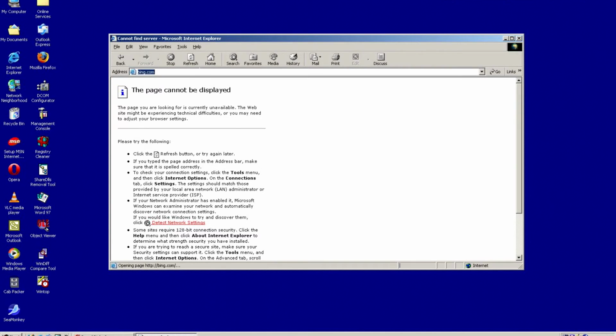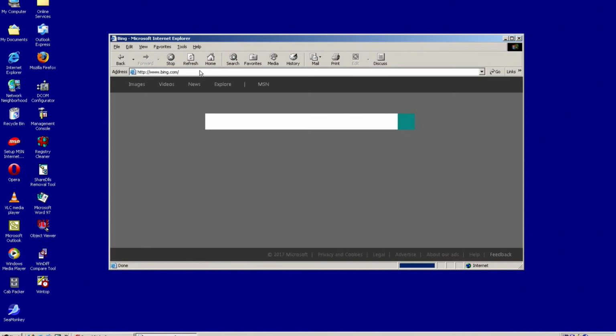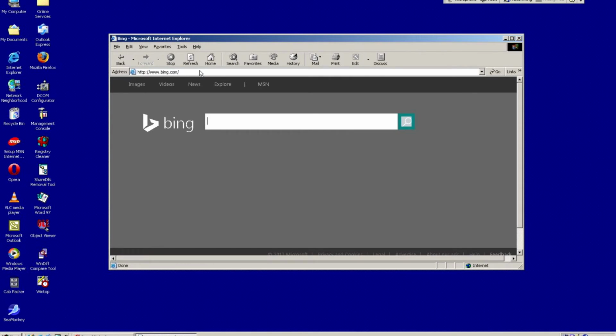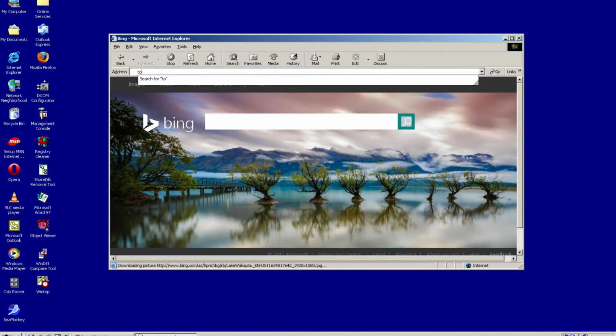Bing.com. See how Bing loads. Okay, Bing loads. I guess only Microsoft sites render perfectly on this. But yeah, nothing works. Nothing works, and it's a shitty browser.